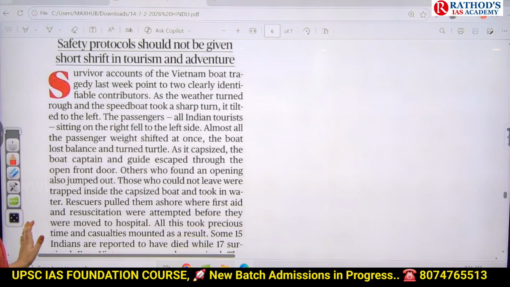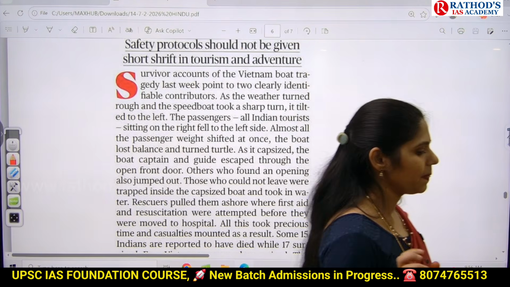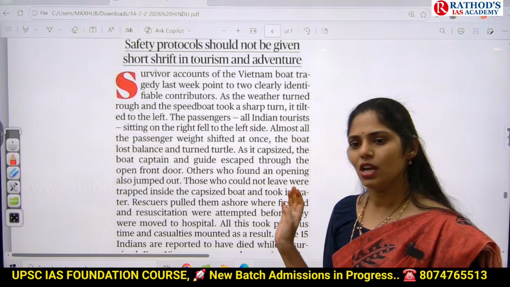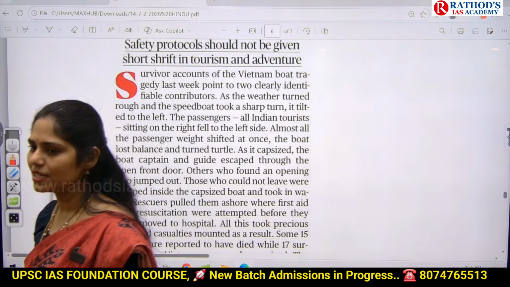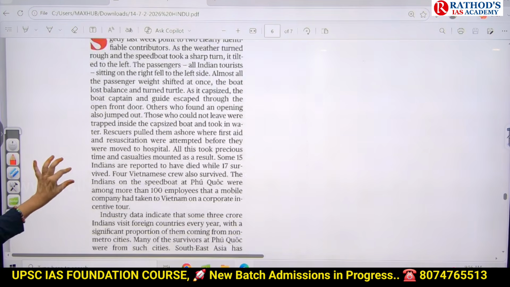Okay, how they can frame a case study is: the district collector of so-and-so district, where that area is very famous for inland transportation. Recently, a boat capsizing happened. In that, many people died, including elderly people and children. As a district collector, what are the steps you are going to take, or what are the options you have, and which option will you choose? Analyze the options. Okay, like that you may get a question. Now let us see this article.